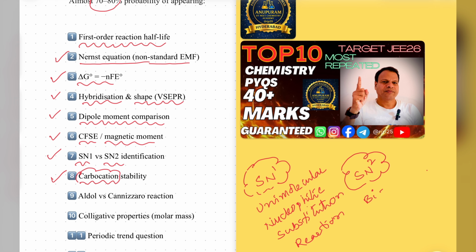Such type of questions, they are asking you which carbocation is more stable, which carbocation is less stable. Like this, they will ask you. They will give you some numerical type of question. In that also they are asking how many stable carbocations, how many less stable carbocations. Based on the aromaticity, they are asking some questions. Okay, sir? Don't forget this.